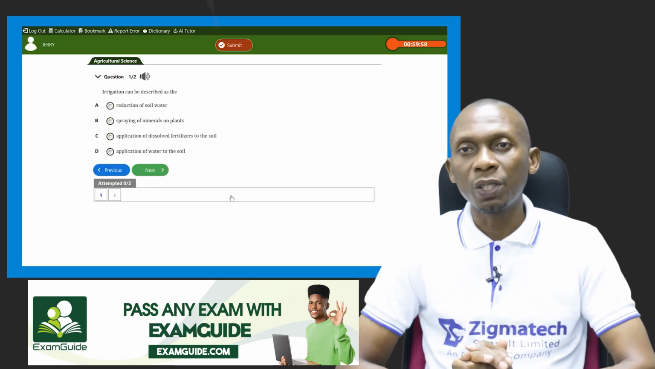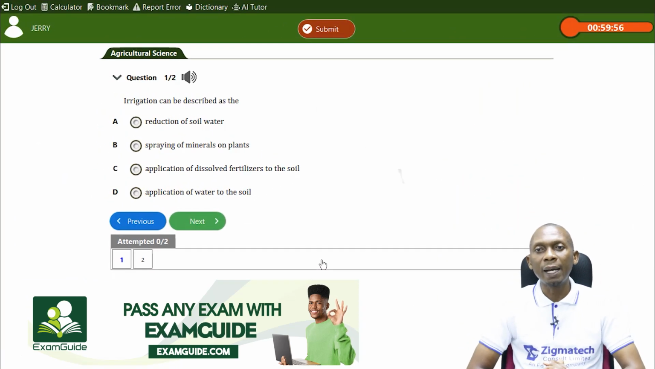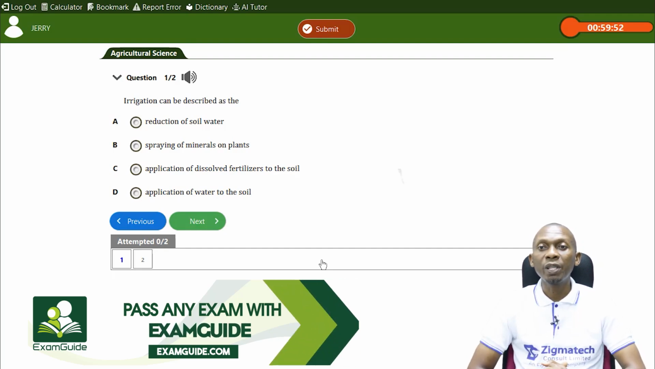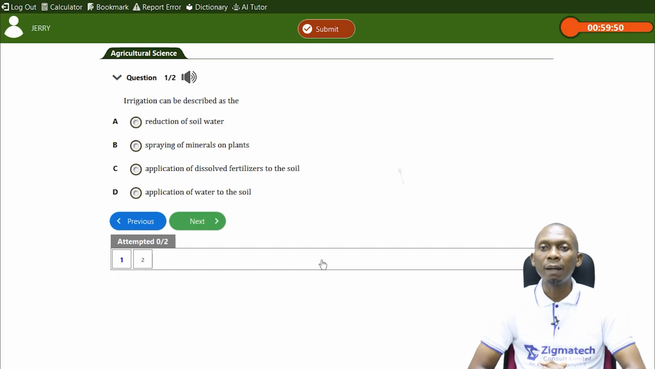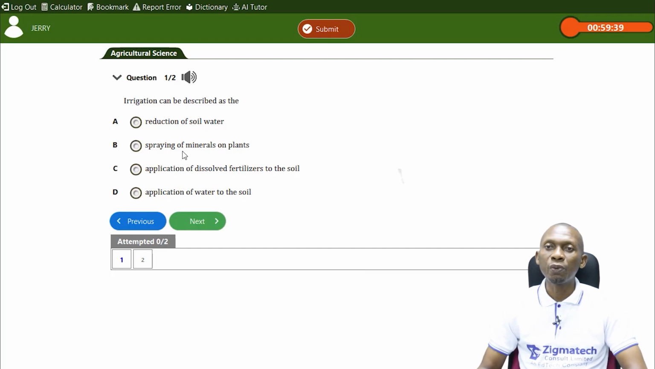Let's take a look at some questions in order to test our understanding. The first question says, irrigation can be described as A, reduction of soil water, B, spraying of minerals on plants, C, application of dissolved fertilizers to soil, D, application of water to soil. Now, it cannot be reduction because that has to do with drainage. Spraying of minerals on plants is not irrigation. Application of dissolved fertilizers, which is fertigation, is still not irrigation, though it can be carried out through irrigation. The correct description is application of water to soil.